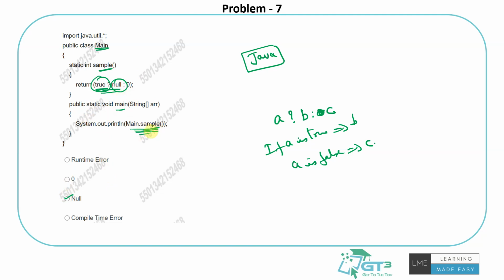But purely on the pseudocode logic, this is the function getting triggered. The input is true because A is true, so it should do the first operation, which is null, so the printing should happen for the null. That's the expectation, but if there is an error, it could lead to one of these. If anyone knows, it's great if you can post it in the comments, so that it will help us and also the students who are not clear with this answer.